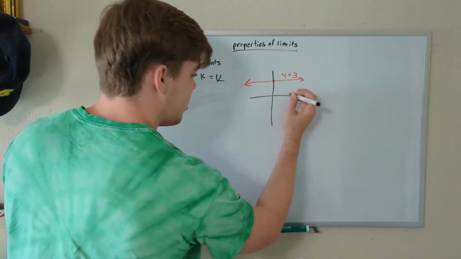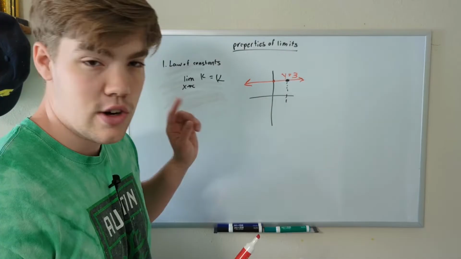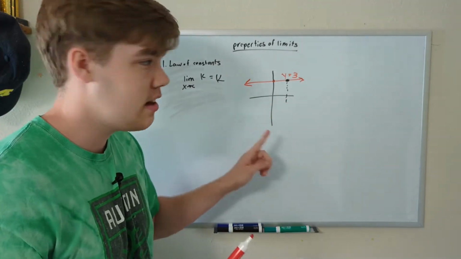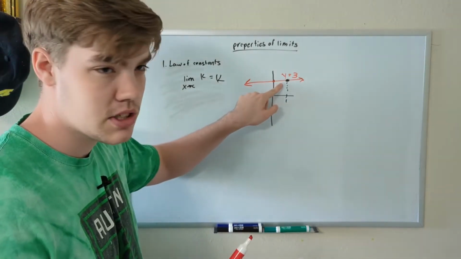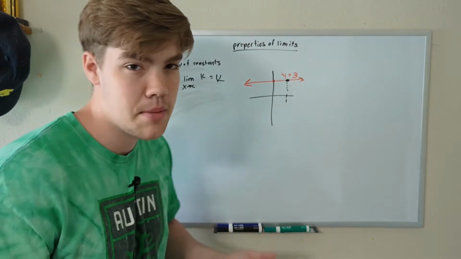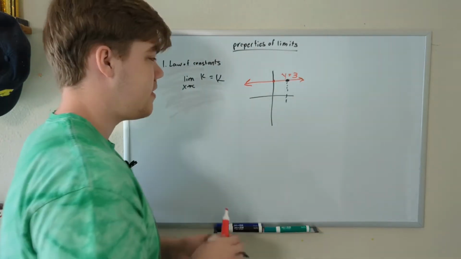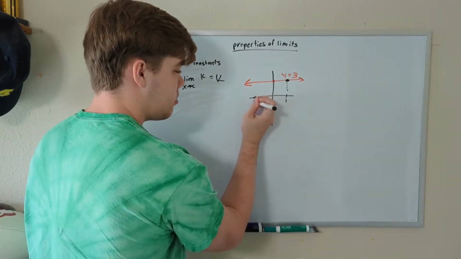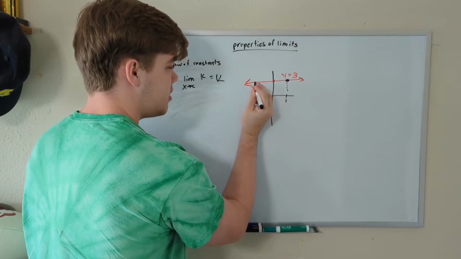So let's say we had the limit as x approaches 1. No matter where you're approaching along this line, you're just going to approach y equals 3 because it's the same. It's a constant. Nothing changes. If I say we approach x equals negative 2, let's say that's x equals negative 2.